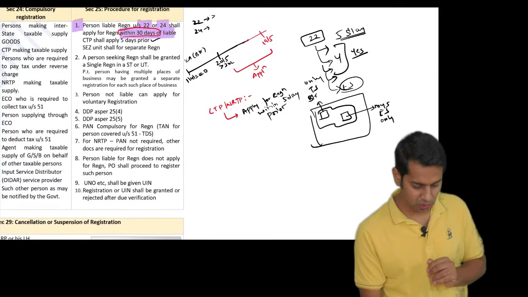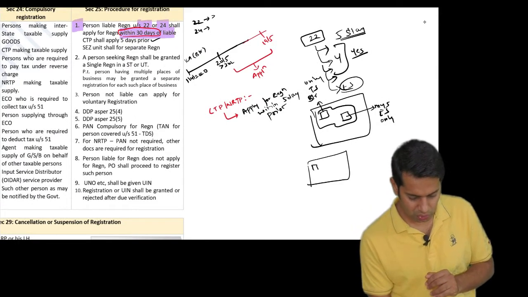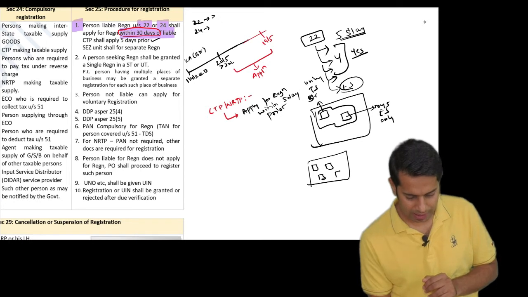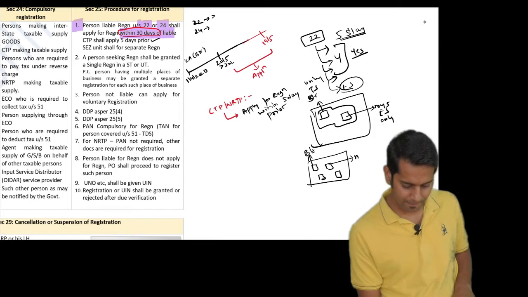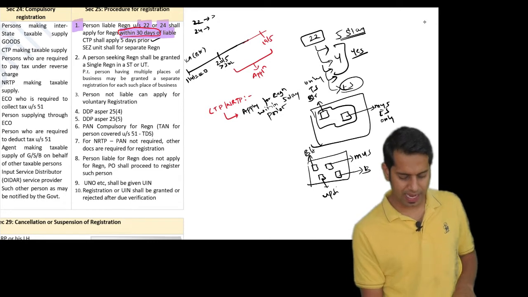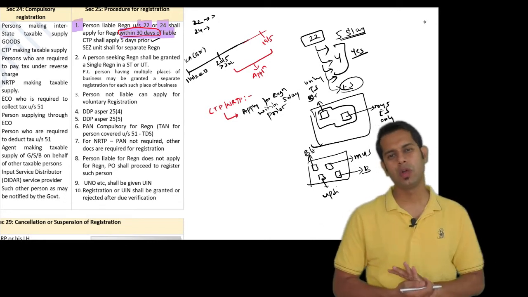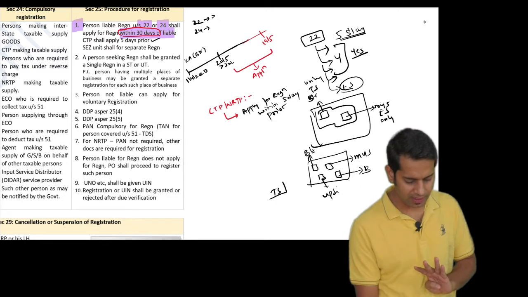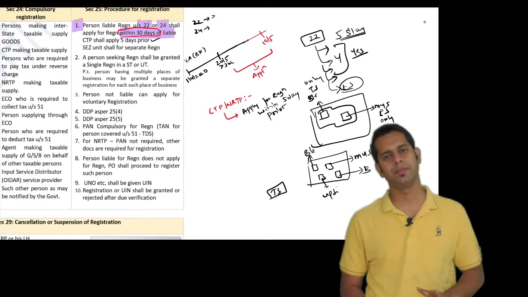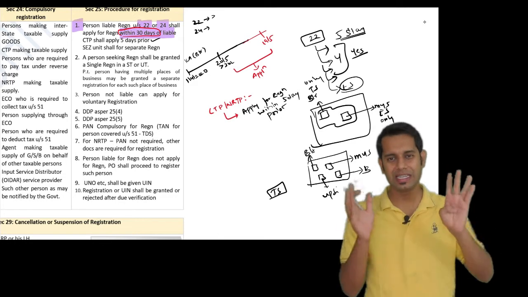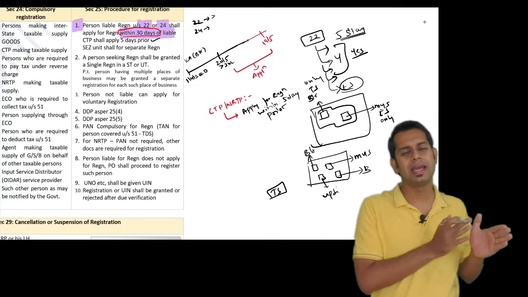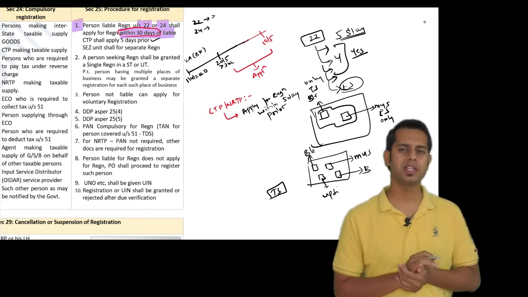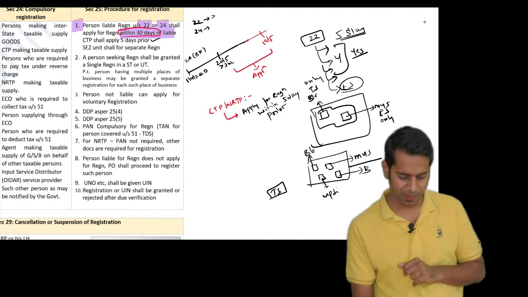Sir, my next question to you is, say in Karnataka only, I have place of business in 4 different cities, say Bangalore, Mysore, Belgaum and Udupi. In all these 4 different cities, which are in the state of Karnataka, I am making taxable supplies only. Now tell me, sir, should I take separate registration, or can I take only 1 registration?